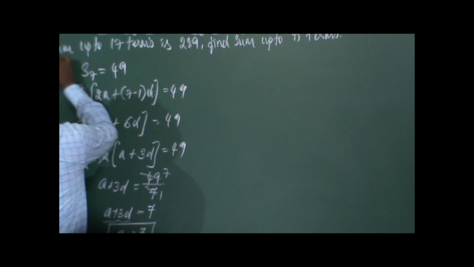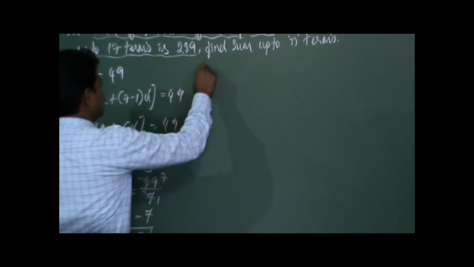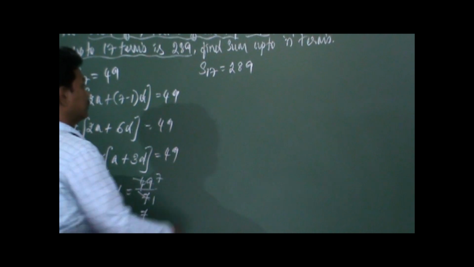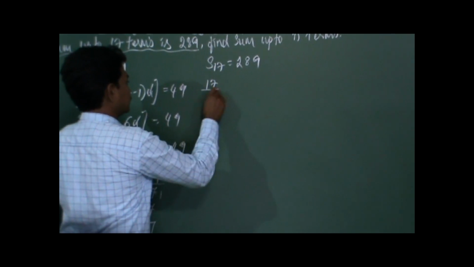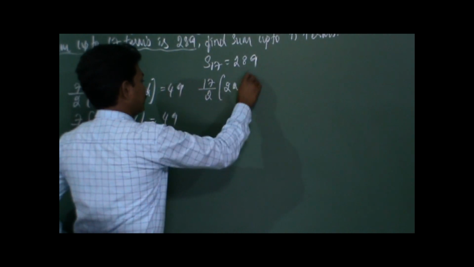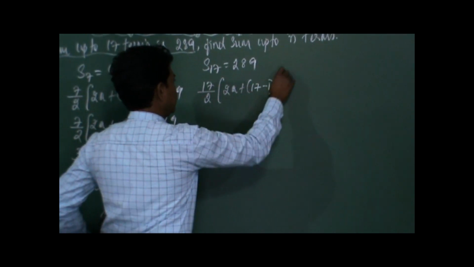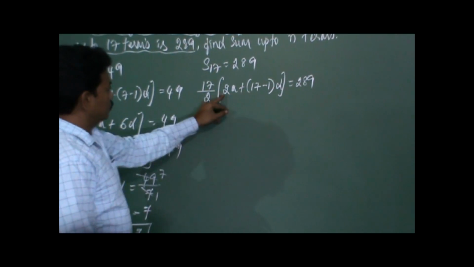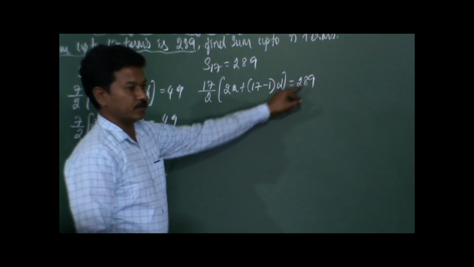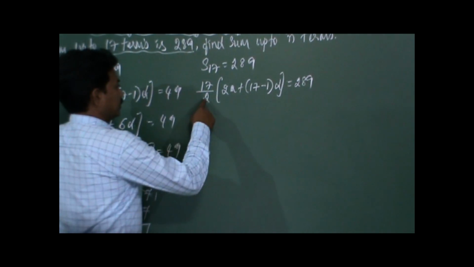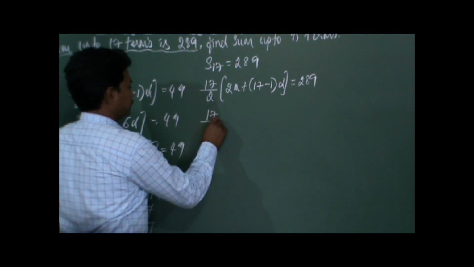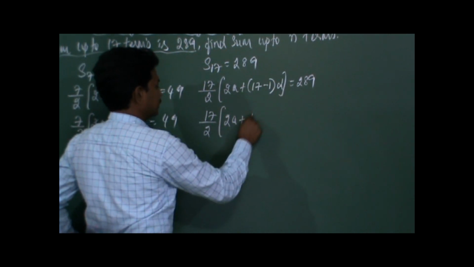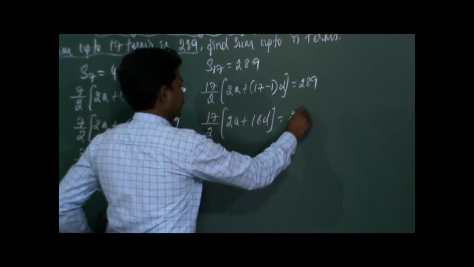Let us take the second sum. The sum up to 17 terms is 289, which can be written like this mathematically. So let us define S17. This is defined as 17 by 2 into 2A plus 17 minus 1 into D, which is equal to 289. Again, I will read this: n by 2 into 2A plus n minus 1 into D is equal to 289. Here I cannot divide 17 by 2, so let it be the same thing. So 2A plus 17 minus 1 is 16, 16D is equal to 289.